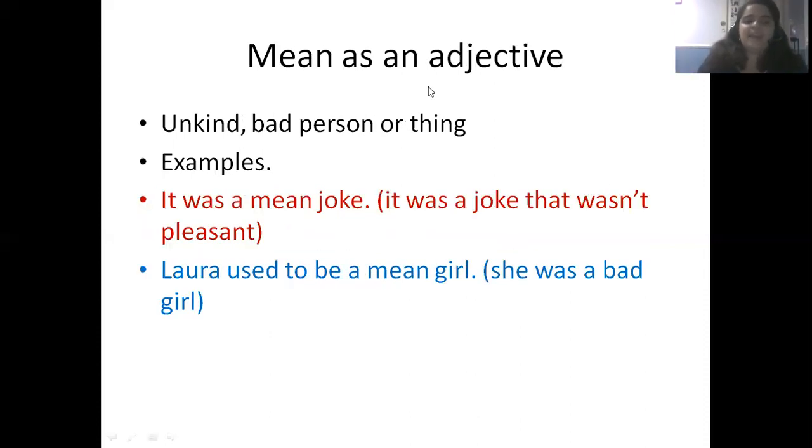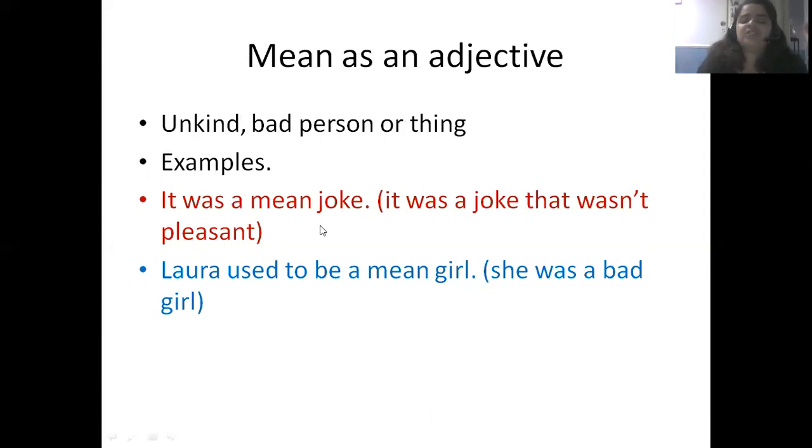Next, mean as an adjective. Sometimes the word mean could be an adjective. The first definition is unkind, bad person, or thing. And I believe that there is a famous TV show called Mean Girls that tells you the whole idea of what is mean as an adjective, or one of the meanings of mean as an adjective.